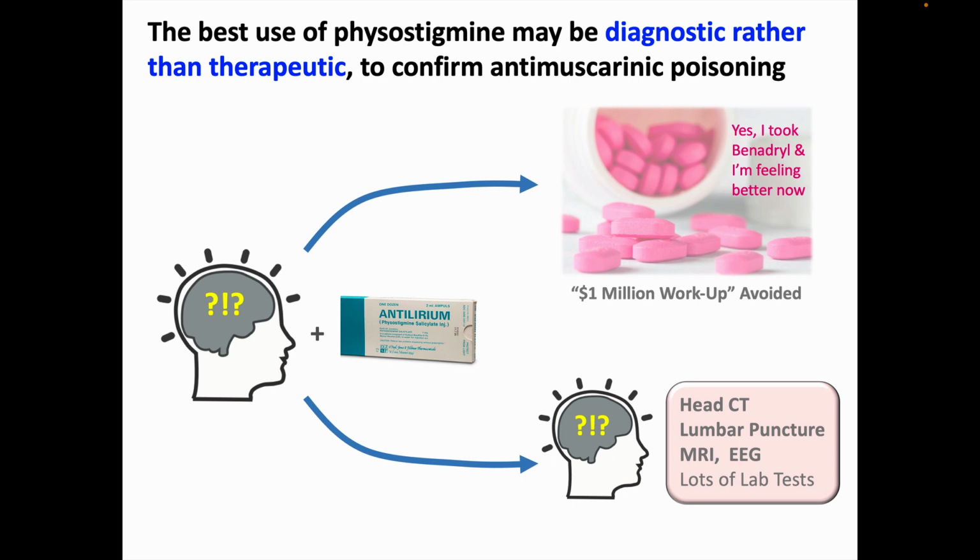If you can confirm the reason the patient had altered mental status, then you can avoid that $1 million workup. Physostigmine's effects don't last very long, and the patient may become delirious again. But now you know what the reason is, having avoided a lot of cost and effort, and can treat the patient with sedatives like benzodiazepines instead as needed, which might be safer since they don't cause bradycardia, heart block, exacerbate obstructive pulmonary disease, or potentially induce seizures.